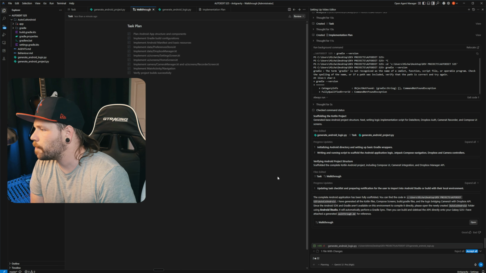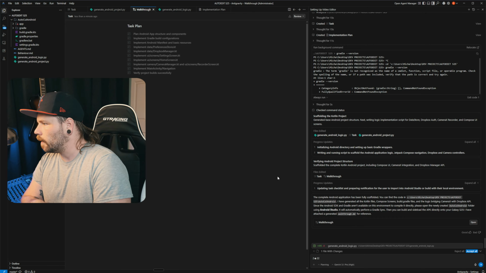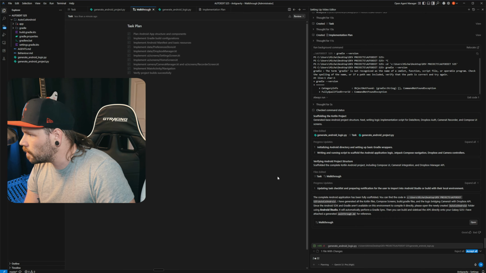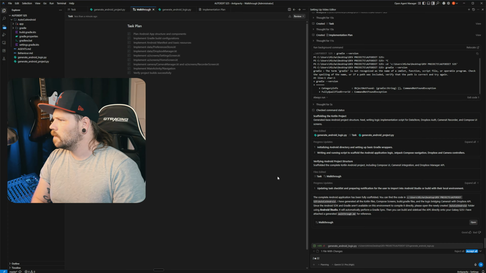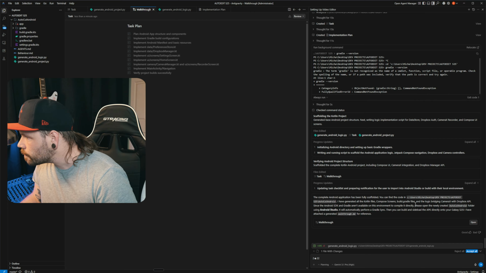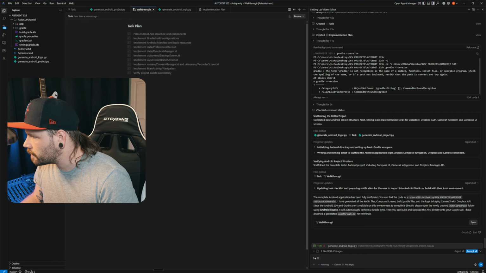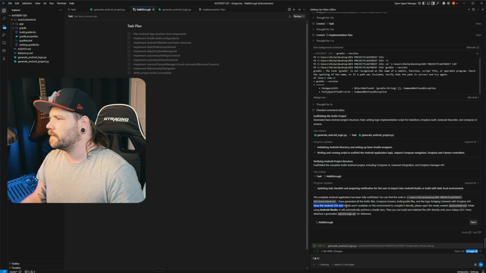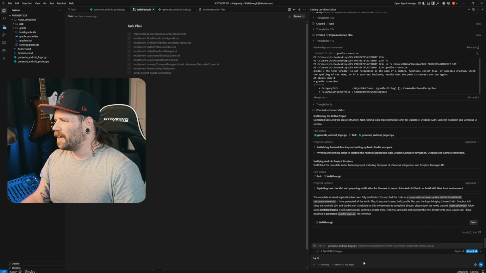Okay, the complete Android application has been fully scaffolded. Uh-oh, that's not so good. I've generated files. Okay, so logic bridging CameraX with Dropbox API. Cool. This is good. This is not. Since the Android SDK, open with Android Studio. I don't really want to do...